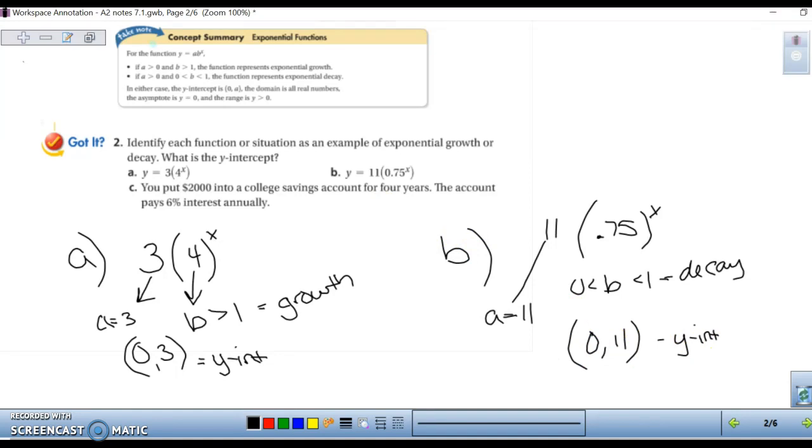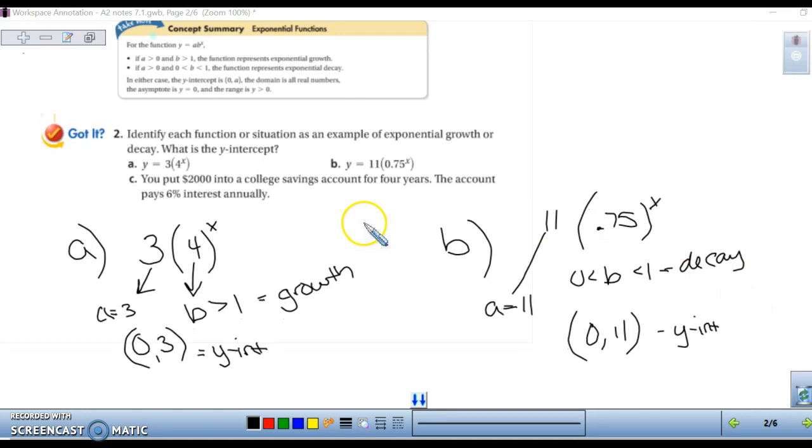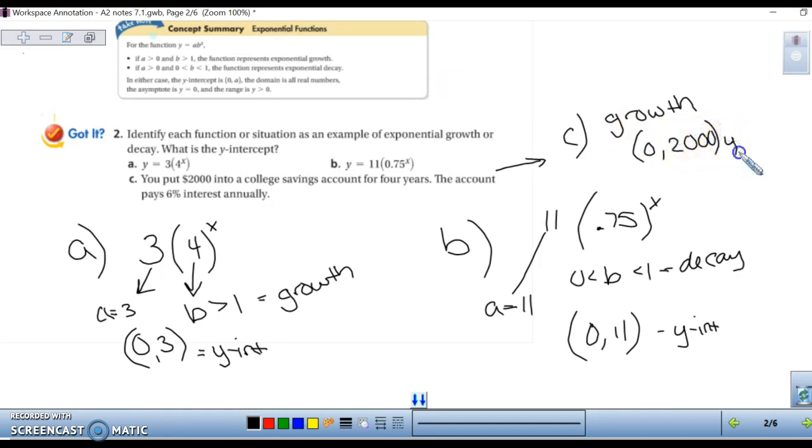In C, we have $2,000 that we put into a bank account, and the account pays 6% interest annually. Well, if we are getting paid, then our money is obviously increasing, so we're going to have a growth of money, and our y-intercept is going to be our starting point for our bank account. We put $2,000 into it, so our starting point or our y-intercept is (0, 2,000).